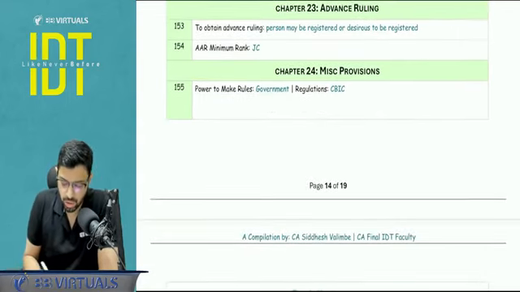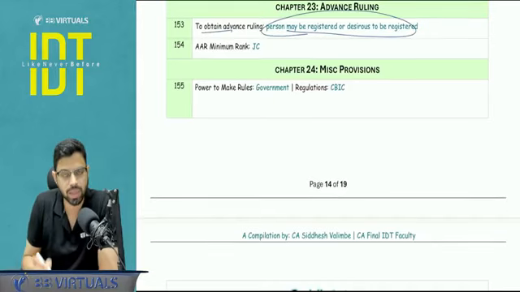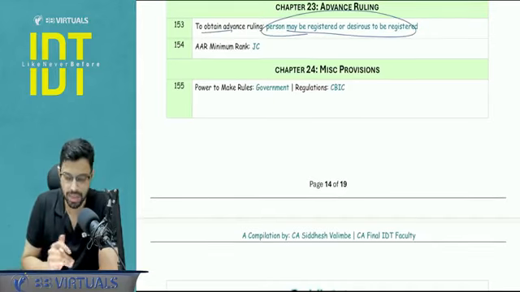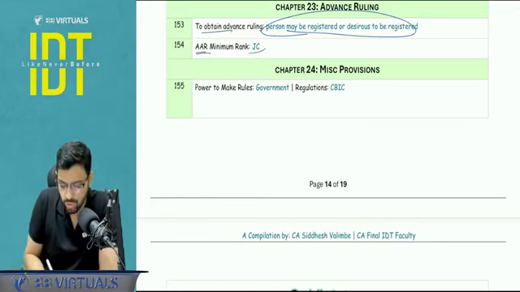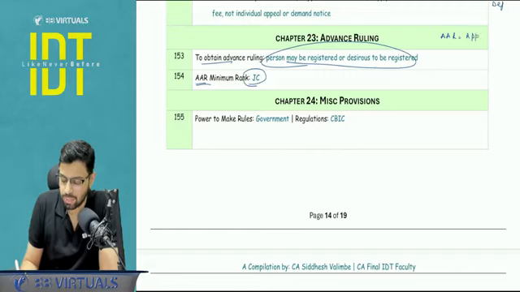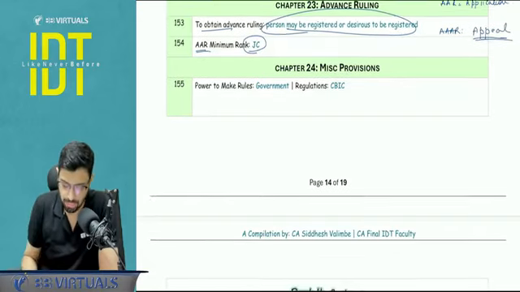Okay. Advance ruling. To obtain the advance ruling, the person should be just an applicant desirous of getting the advance ruling, who may or may not be registered in GST. For the authority of advance ruling, the minimum rank is JC. Another point you can note here is that whenever you are talking about the authority of advance ruling, please use the word application. And whenever you are filing an appeal to the appellate authority for advance ruling, please use the word appeal. Okay, small differences, but it makes an impact.